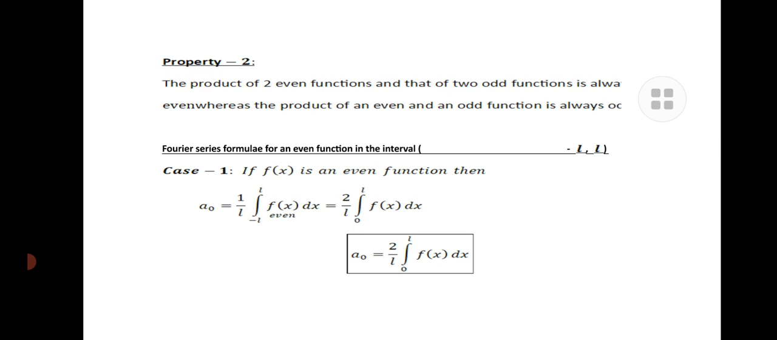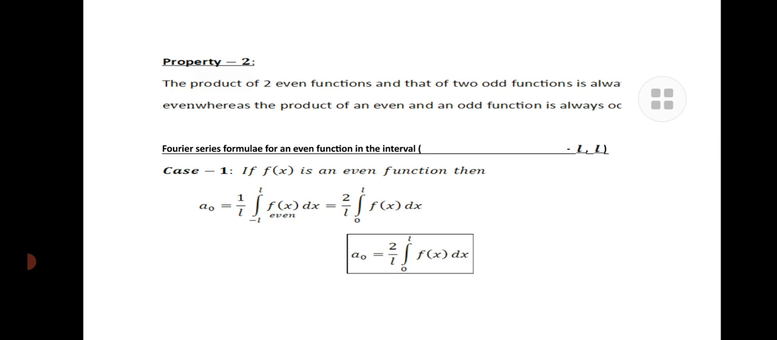For property 2, the product of two even functions or two odd functions is always even, whereas the product of an even and an odd function is always odd. This we know. Using that, we can define the formula for an even function in the interval minus L to L. In case 1, if f of x is an even function, then the Fourier coefficient of the Fourier series,